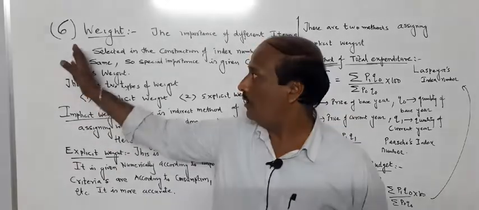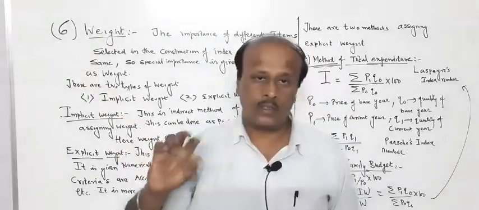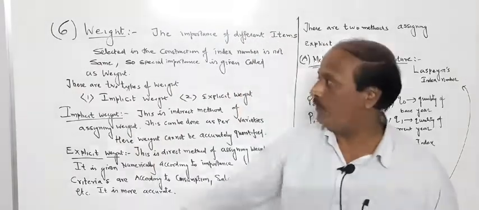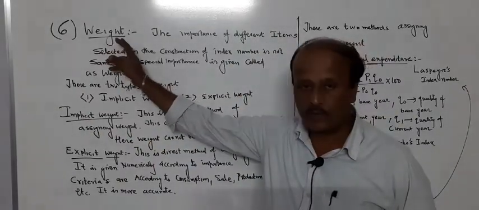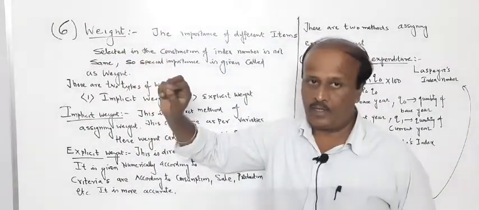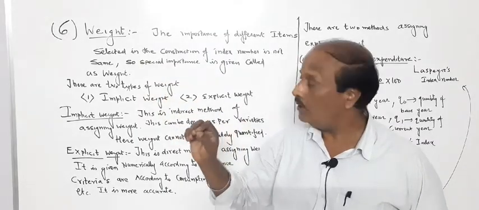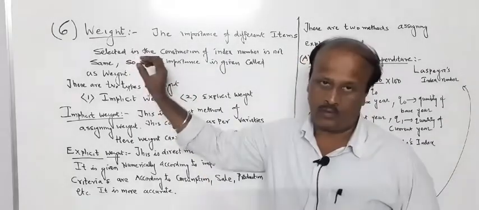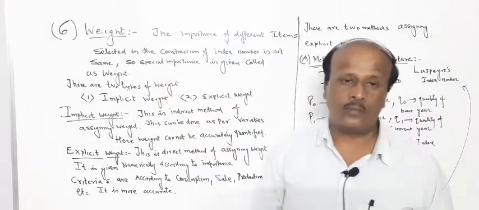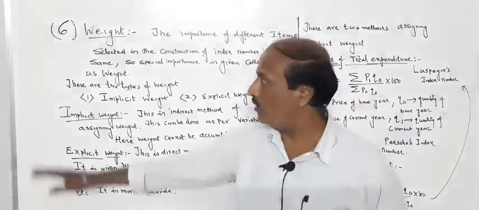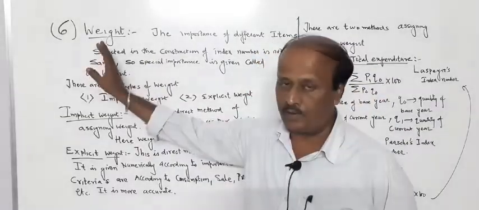Now let us see the sixth point during the construction of a cost of living index number. The sixth point, the heading is weight. I told you for each and every point you should have some description also. Many times this question comes for 3 marks, I already told you. So now we are near about the middle of this.